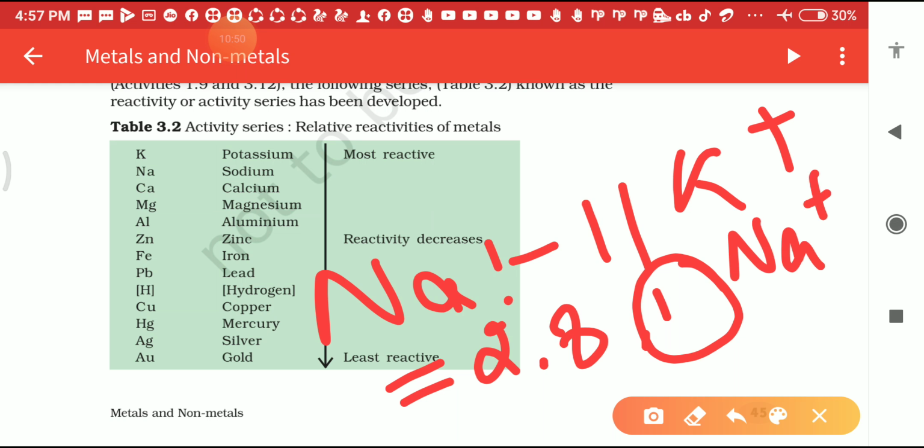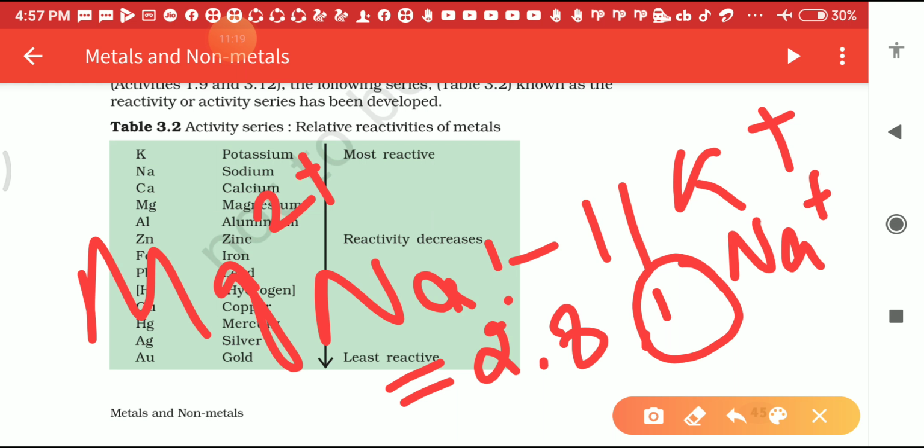Same thing with others also, okay, calcium, magnesium. The atomic number of magnesium is 12, and the electronic configuration of magnesium is 2, 8, 2. Then in this way magnesium can lose the 2 electrons very easily. That's why it possesses Mg2 positive.